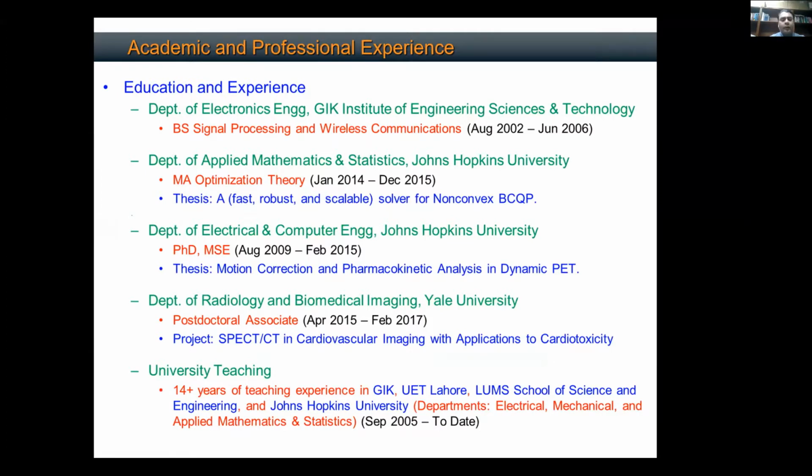And then I went for my graduate studies to Johns Hopkins University, where I was primarily in the electrical and computer engineering department, but I was also associated with maths, where I did another graduate study in optimization, and my whole research has been on medical imaging. So I developed computational algorithms using machine learning, deep learning, optimization, signal and image processing tools to answer problems in clinical imaging. I did my PhD from Hopkins, and then I did my postdoc from Yale School of Medicine. And I've been teaching for more than 14 years now, both here as well as abroad.